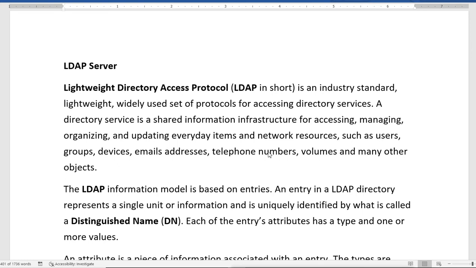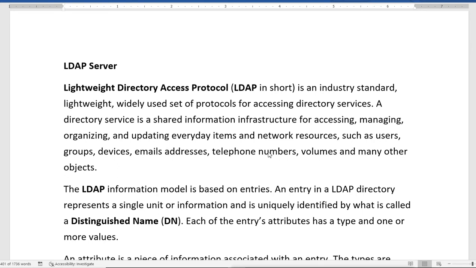It is an industry standard, lightweight, widely used set of protocols for accessing directory services. A directory service is a shared information infrastructure for accessing, managing, organizing and updating everyday items and network resources such as users, groups, devices, email addresses, telephone numbers, volumes and many other objects. The LDAP information model is based on entries. An entry in an LDAP directory represents a single unit of information and is uniquely identified by what is called a distinguished name.